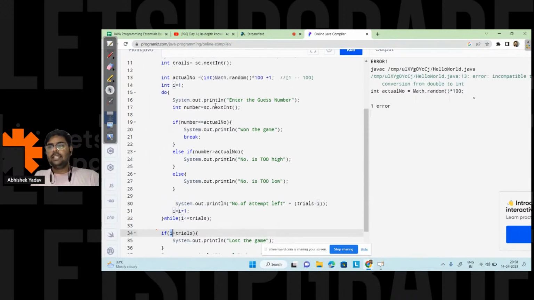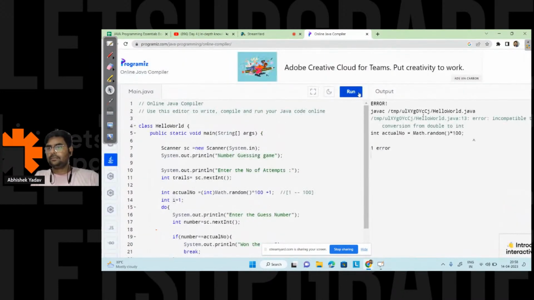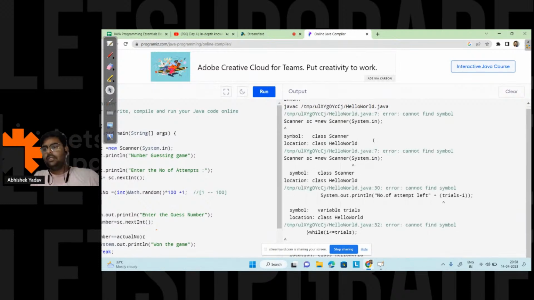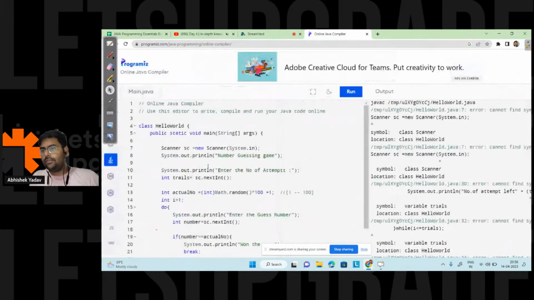Yeah, so let's try to run the code and let's see whether we have implemented the correct code or not. So okay, we are getting a lot of errors here, right? So first I have to import a package. This is Scanner. In order to use the object of the Scanner class, I have to create the import here, that is import java.util.*, right? Let's write like this and let's see.